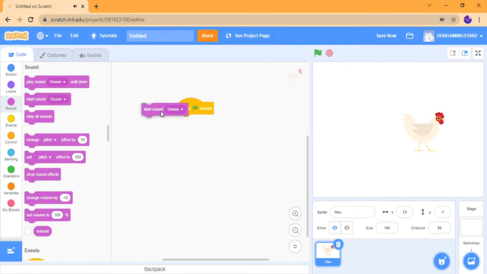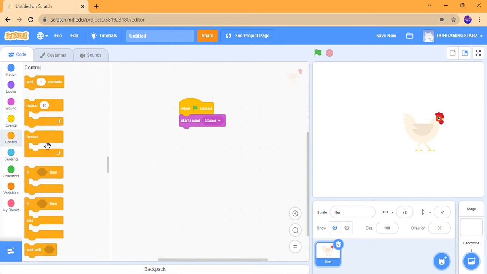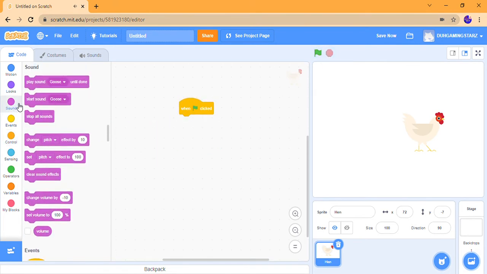Next is the start sound goose. So now if I take the repeat block and then put this in the forever, see that? That's the difference. It's starting the sound and then it's repeating 10 times. This block is basically telling to start a specific sound.